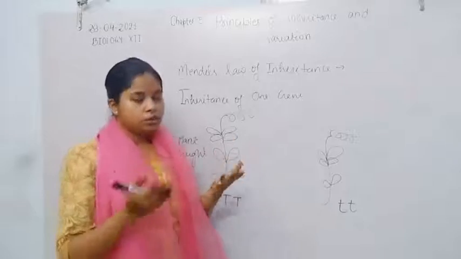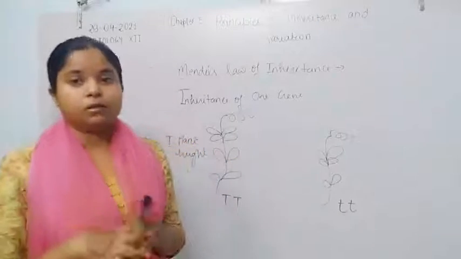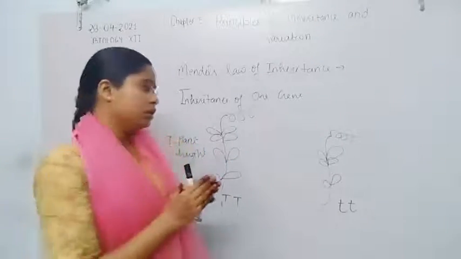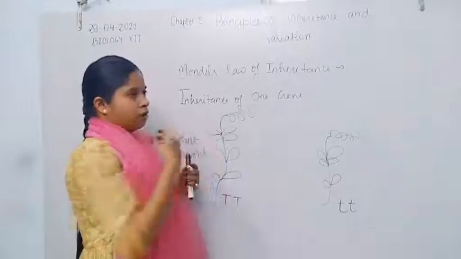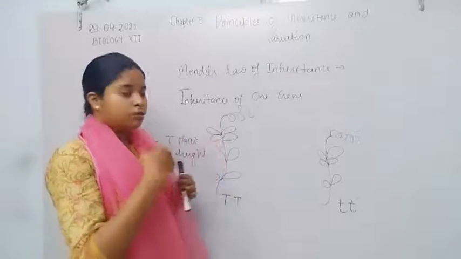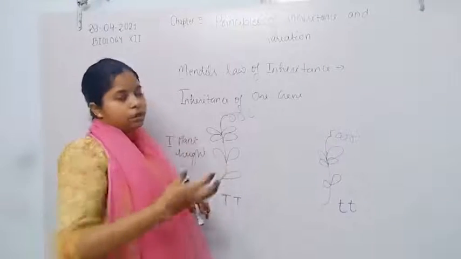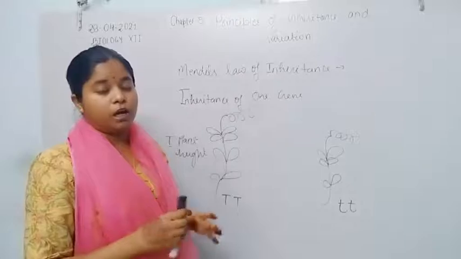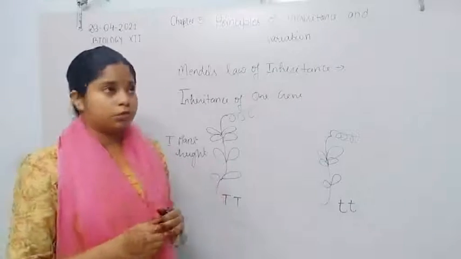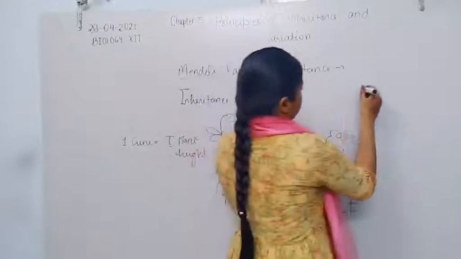So emasculation means the removal of anther. If the anther is removed, the flower is converted from bisexual to unisexual. तो यहाँ पे जो bisexual flower है, इसे convert कर दिया जा रहा है इस unisexual flower में by the process of emasculation.